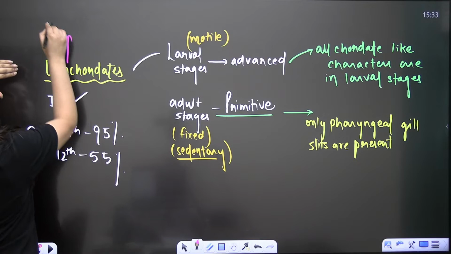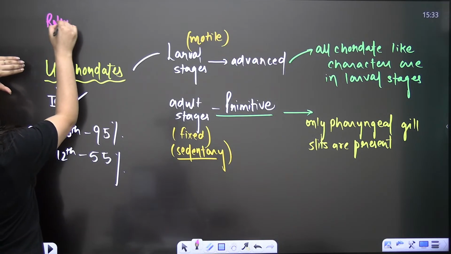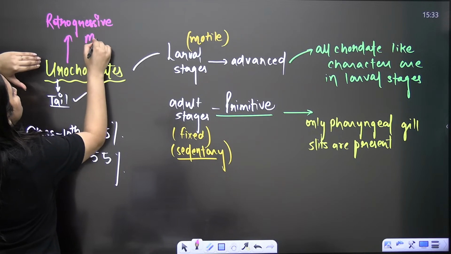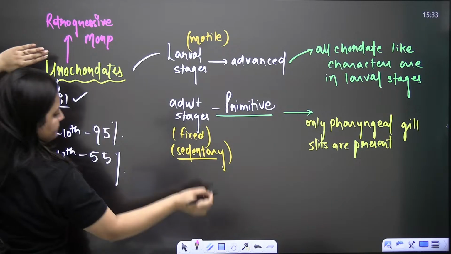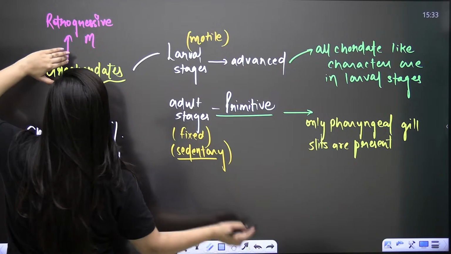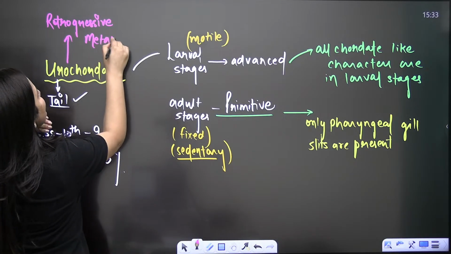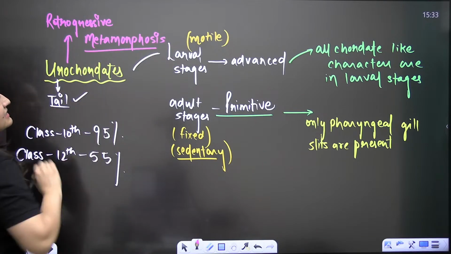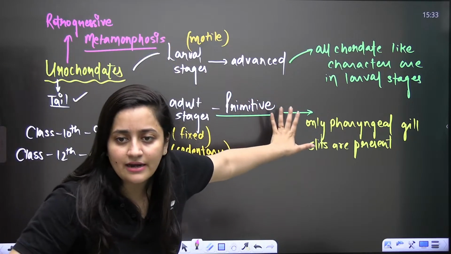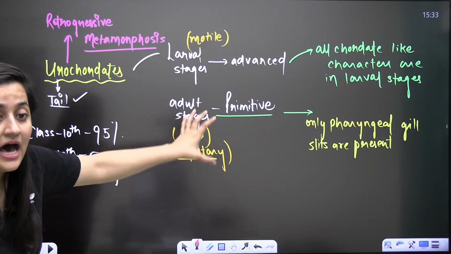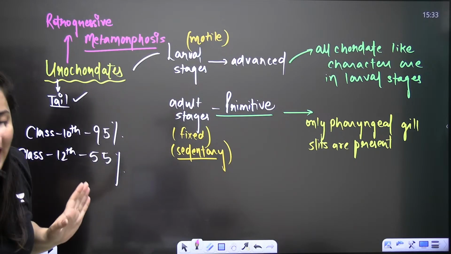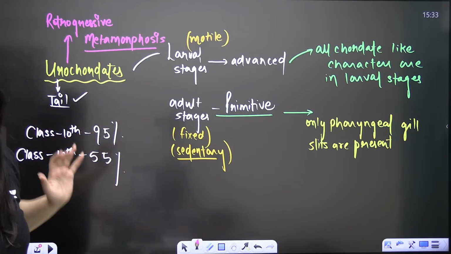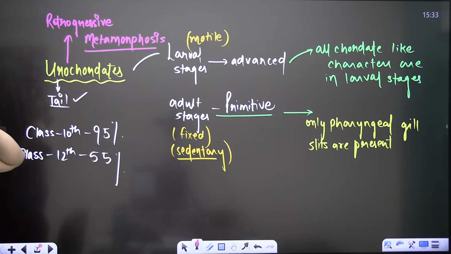In the case of Urochordates, we see retrogressive metamorphosis. You know, meta means change, morph means form. So retrogressive metamorphosis means larval stages are advanced but adult stages are not so advanced. This is the meaning of retrogressive metamorphosis.